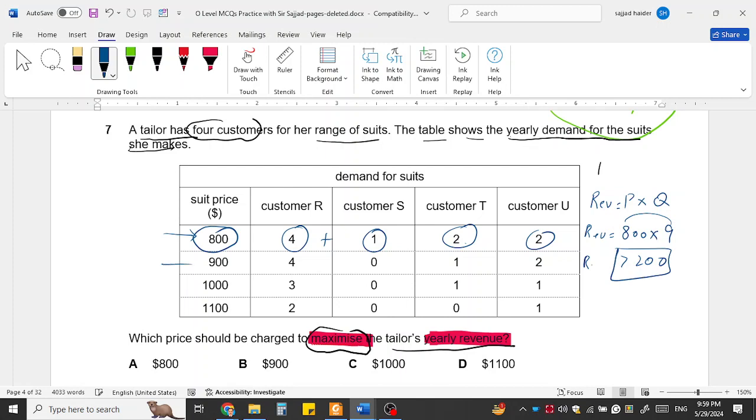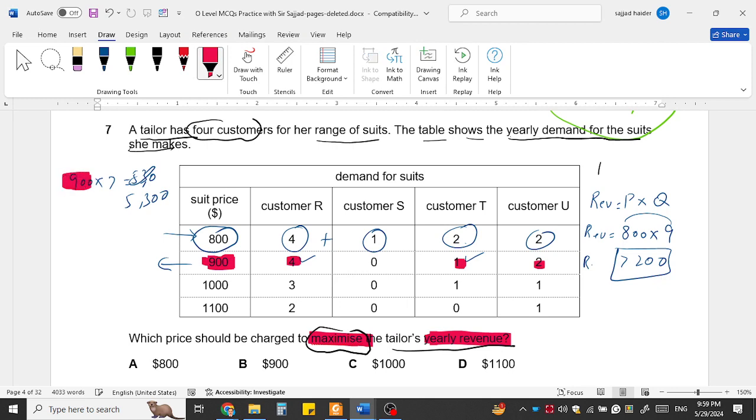What about the other option? This is option 2. In option 2, 900 is the price, and he is selling 4 and 1 is 5, 6 and 7. So 7 times 9 is 63,00, I think. Yes, 6,300 will be his revenue, because this is 900 and we are multiplying by 4, 5, 6, 7.